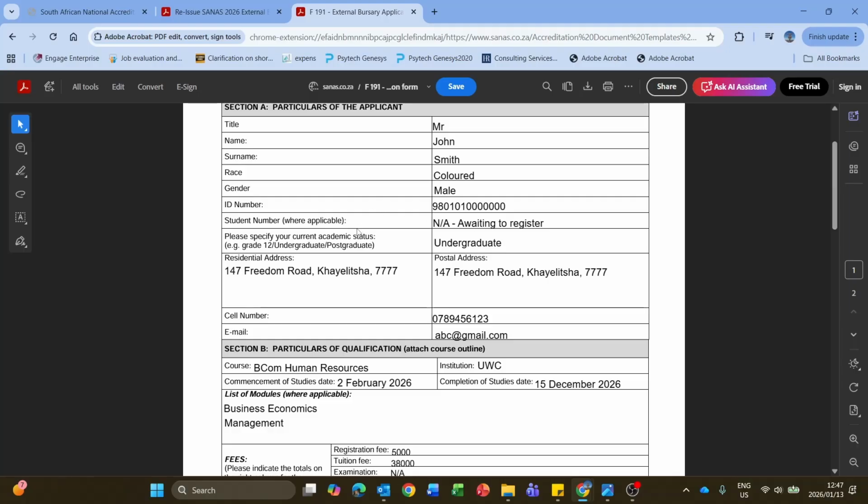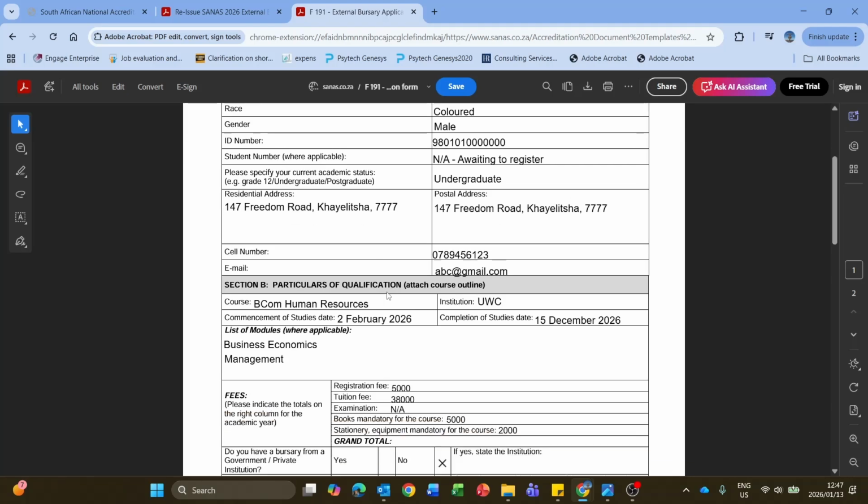Your residential and postal address typically tends to be the same unless you are in a different province. Then you would obviously put in your home address, which is, for example, 147 Freedom Road. And let's say you're studying in Gauteng, but you're from the Western Cape, your postal address would then be in Gauteng because you want to receive whatever mail you get for the time being, so you would put in your Gauteng address, and then your residential will be your Western Cape address.